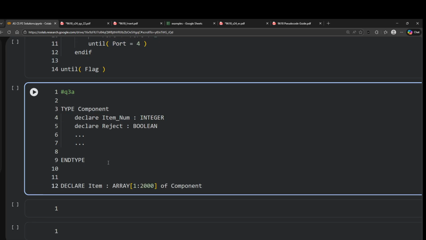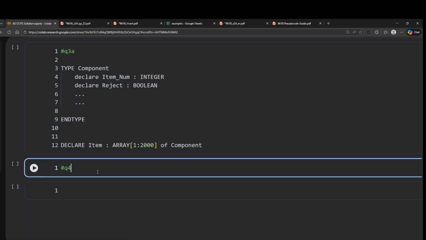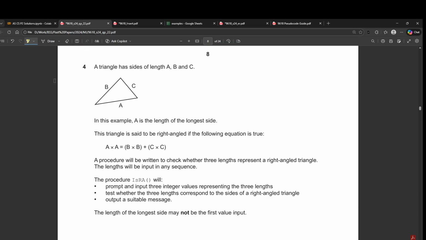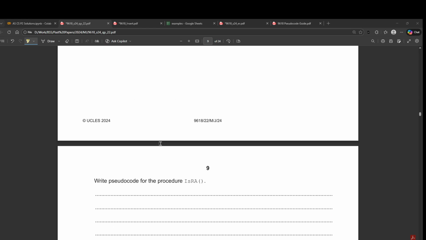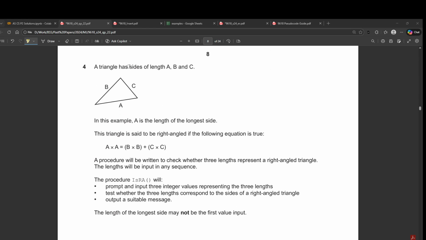Okay, question 4 is very simple. Question 4 is one of those questions which seems a bit difficult when you first read it, but it's actually fairly simple. You just have to comprehend it properly. These questions are designed to confuse you intentionally. So there's a right angle triangle.